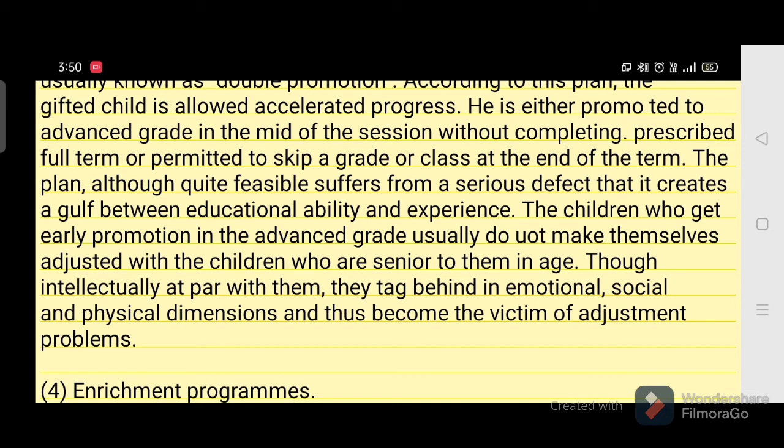The advantage is that the child may get the promotion according to his abilities, but when he is promoted to a higher class, there will be an age difference between the children of that class, as in the example I have given. The child will be of the age for fifth standard, and he will be promoted to sixth standard, so there will be a difference in age. As a result, this may lead to many social maladjustment and adjustment problems among children.